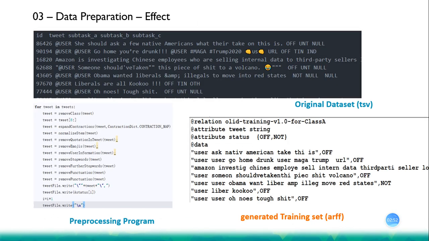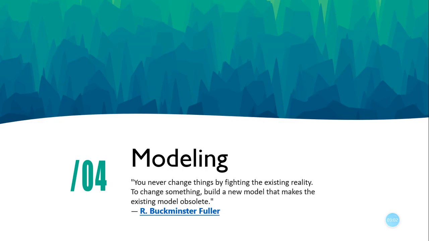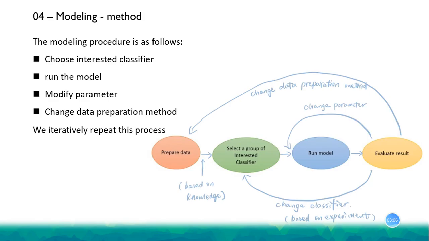From this slide, you can observe the difference between 2 datasets. After 7 steps of processing, the dataset becomes more clear, isn't it? After data preparation, we now do the modeling. In this stage, I actually often say no to what I have done and often do some repeated work.